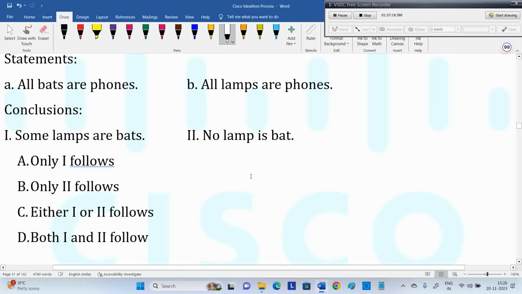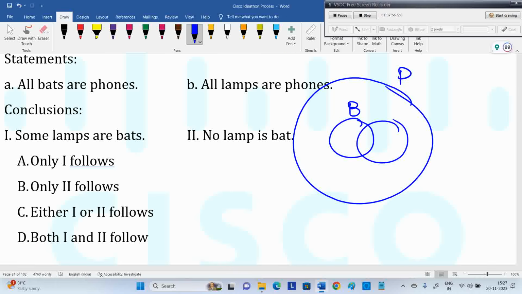Next, back to a syllogism question. All bats are phones, or lamps are phones? Now, excellent question, which maybe only those who are good in the syllogism topic can understand. If I have zero knowledge in syllogism, then it will be trouble. All bats are phones, all lamps are phones. The same question with changed words was given in the GATE exam as well. That much important you can see. All bats are phones. All lamps are phones. See, one possibility will be like this.